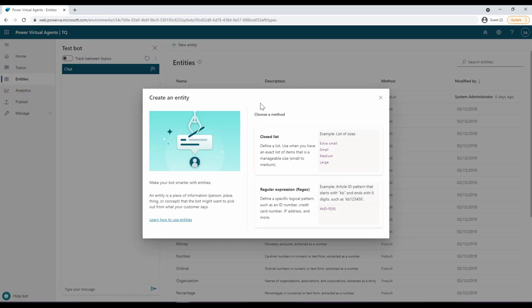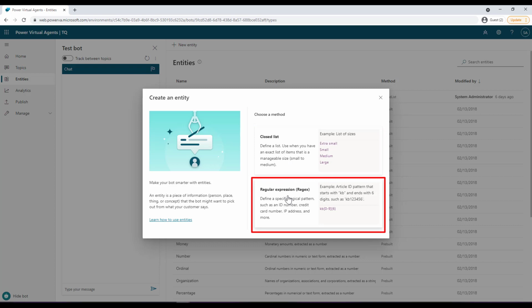As soon as you click on new entity, this opens up a panel where you can choose the type of entity, either a closed list or a regular expression or regex. Now, closed list entities let you define a list of items. This is best used for small lists that are easy to manage and that have simple item labels.